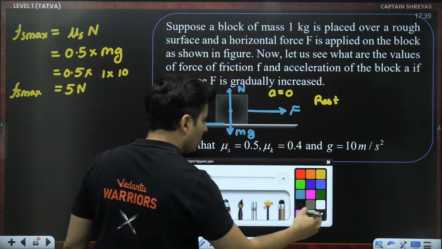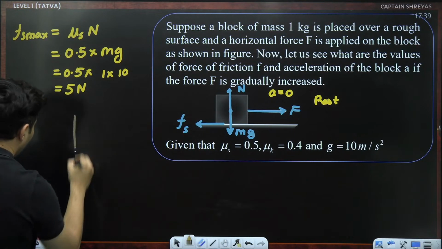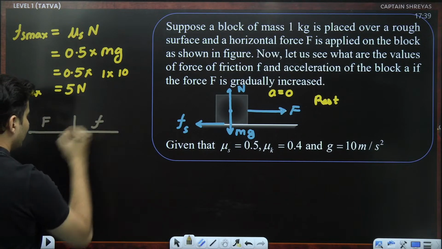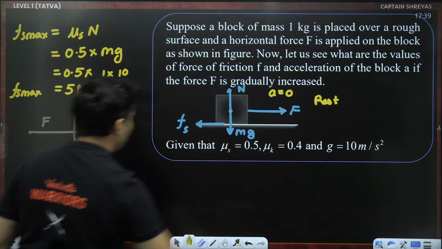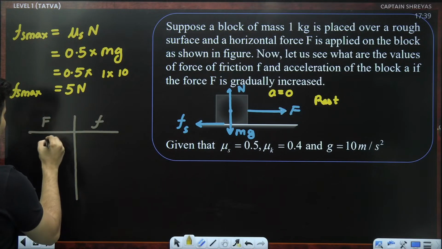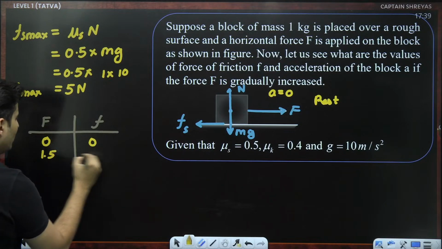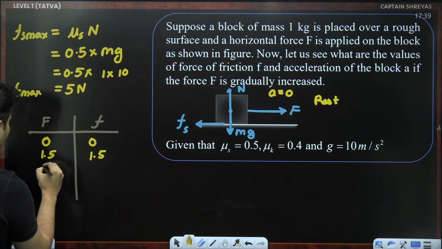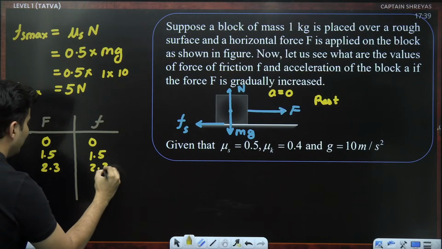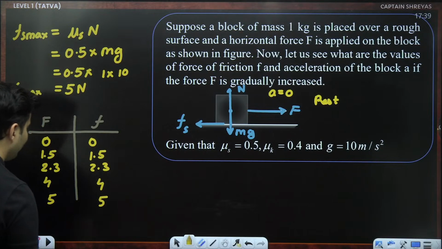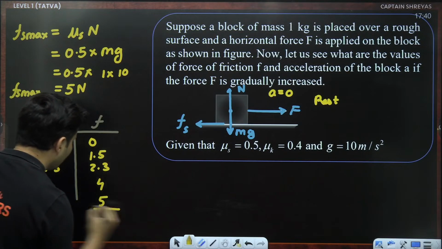If I show a small table, here is our external force, here is our friction. If I don't apply any force, friction will also be 0. I apply 1.5 Newton, friction will also be 1.5. I apply 2.3, friction will be 2.3. I apply 4, it will be 4. I apply 5, it will also be 5. So this is the limit till which you can increase it.